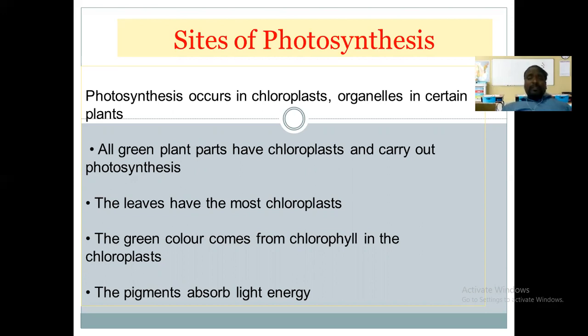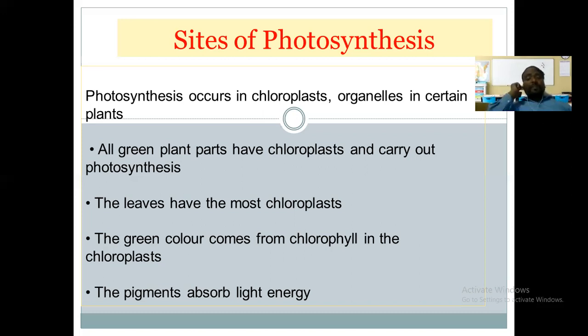In plants, particularly, chloroplasts are found in the leaves, and the leaves have the most chloroplasts. But in some herbaceous plants, the stem also has chloroplasts. The green color of the chloroplast, the leaves, or the stem is because of the presence of a well-known green-colored pigment, isn't it? That is called chlorophyll. So how do plants get that green color? They get it because of the presence of this particular pigment.